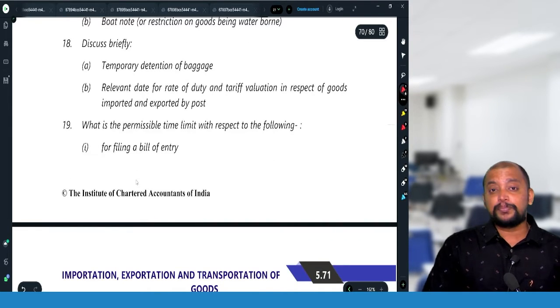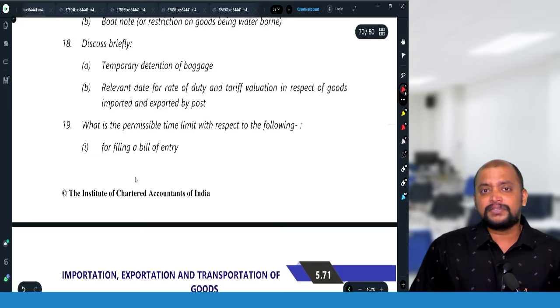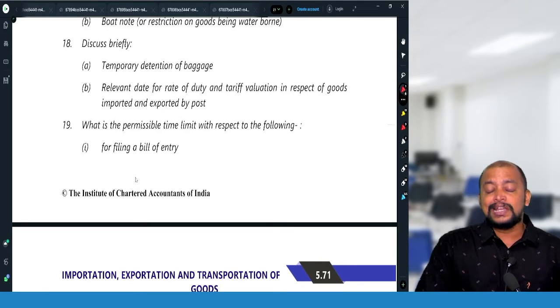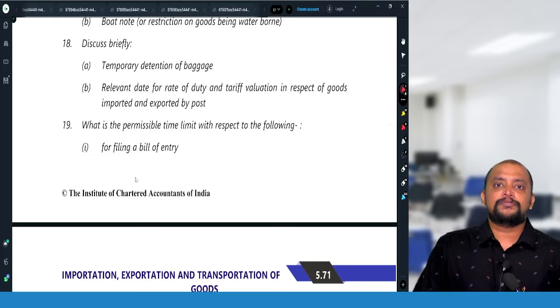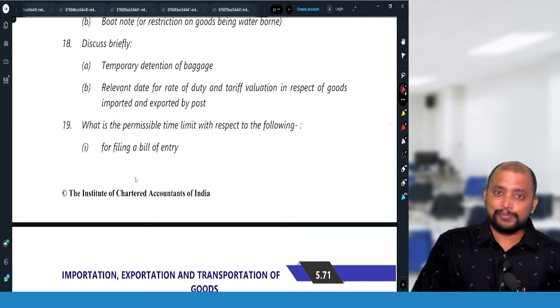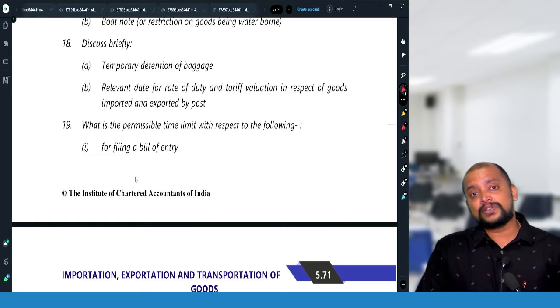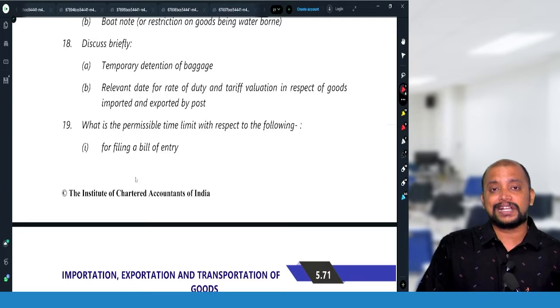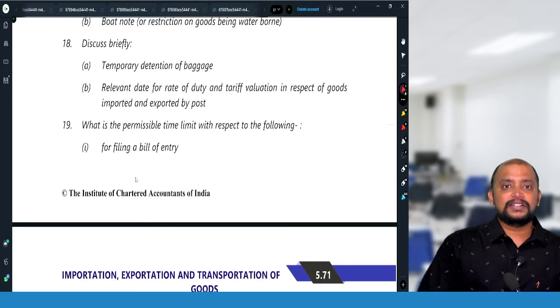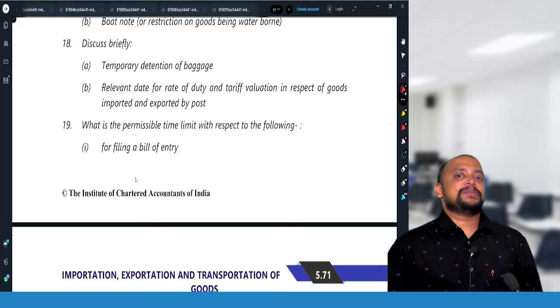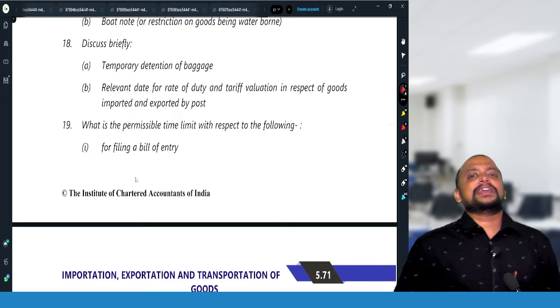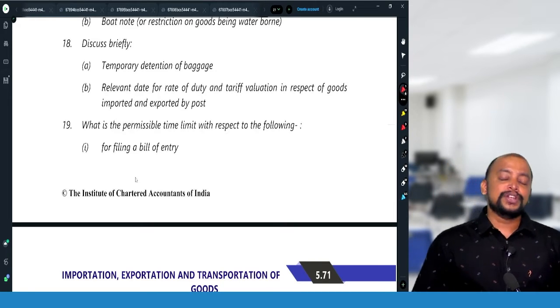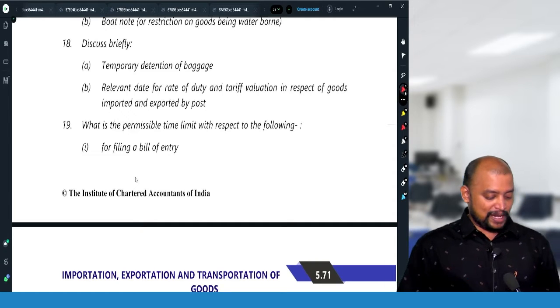Discuss briefly temporary detention of baggage. Whenever we are importing goods as baggage and customs duty is not required to be paid on them, those goods can be detained temporarily with the customs officer. Upon return, the person can take those goods, or authorize any other person to take them, or request the customs officer to export them as cargo. This facility of temporary detention of baggage, with no need to pay baggage duty, is not available in case of undeclared goods. It applies only to goods which are declared.